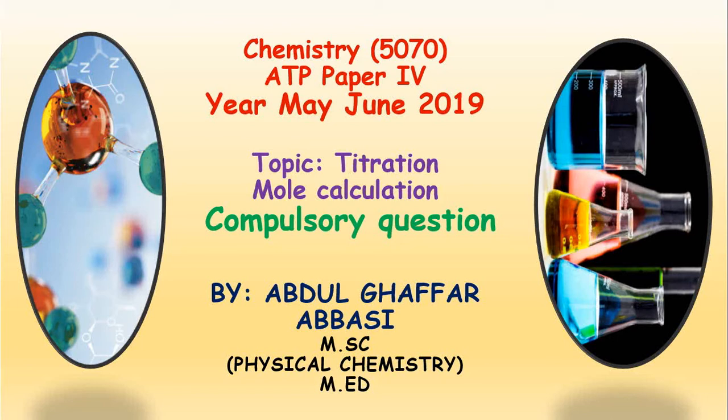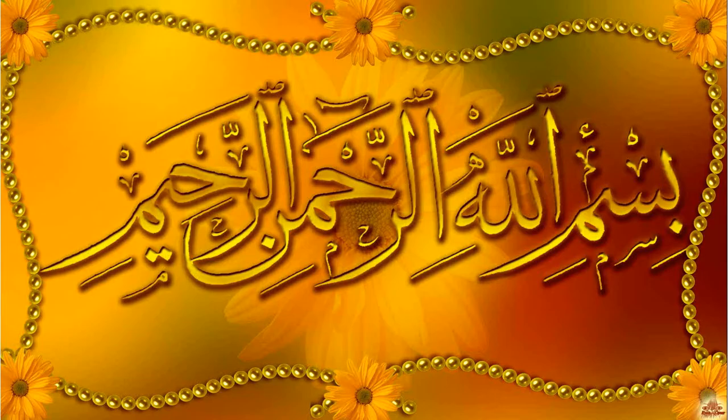Today we will discuss the very important compulsory question, that is titration, and in the titration we will calculate the number of moles. That is the part of the ATP paper 4, and today we will solve the paper year 2019, May June 2019 compulsory question that is related to the titration.